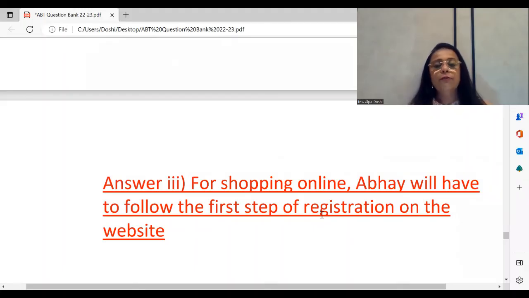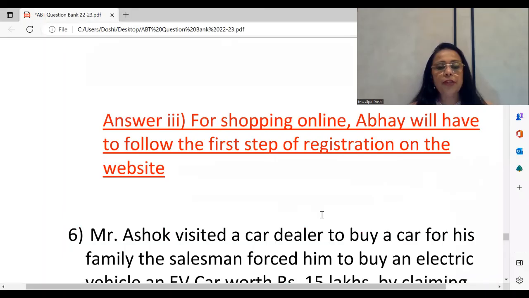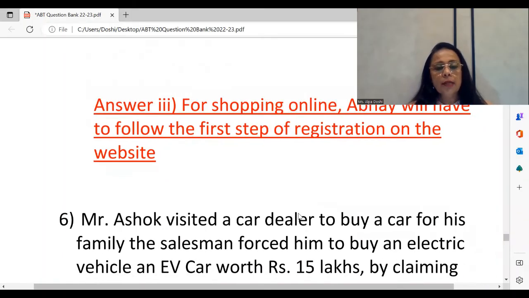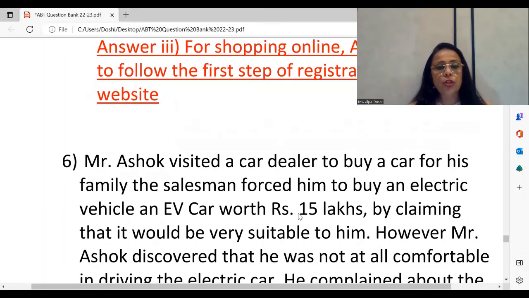And the third one, for shopping online, Abhay will have to follow the first step of registration. Quickly moving ahead, I think by now you've got the gist of it. You see the chapter here, consumer protection. In the chapter on consumer protection, Mr. Ashok is talking about a pair of shoes that he got. It did not fit him, and so he went to the consumer court. Kind of very difficult to believe who will go to the court for 700 rupees. In any case, I've just slightly altered the example here.